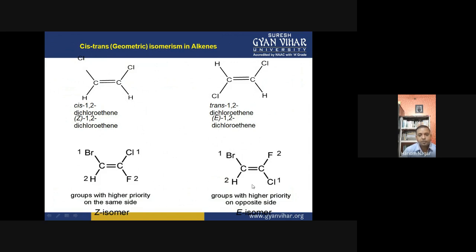And if you talk about this compound, then here the first priority groups are present on the opposite side. If they are on the opposite side, then they will be assigned the E isomer. So Z and E are the prefixes used before the IUPAC name of these compounds, right?